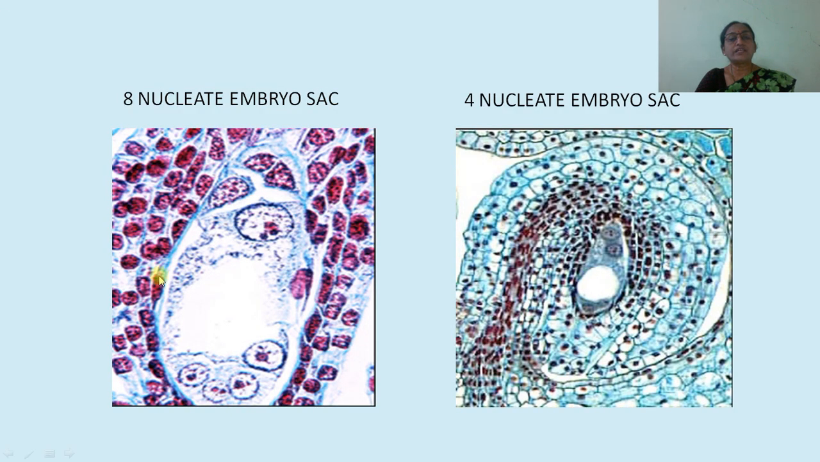This is an 8 nucleated embryo sac because there are 4 nuclei on the upper side and these 4 nuclei at the lower side. This is a 4 nucleated embryo sac, 2 from the chalazal and 2 from the micropylar end. And at the center there is a big vacuole, we can see very easily.